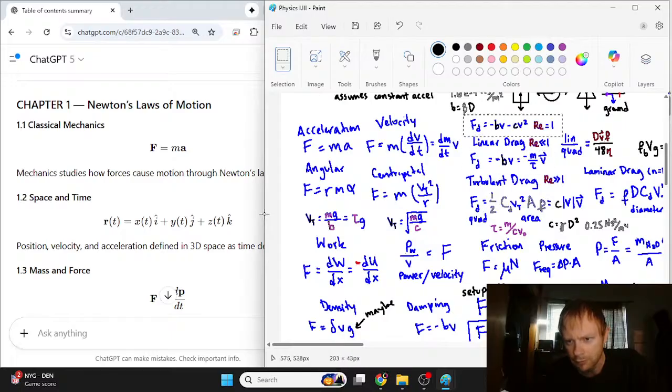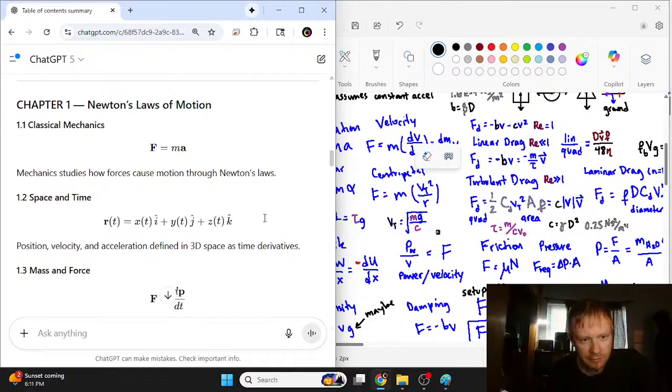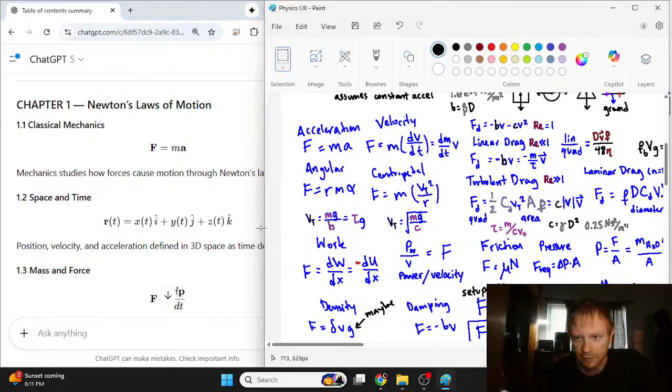So this one's linear and this one's turbulent. And when you sum them together, you get this idea, which is negative bv minus cv squared, which is cool. The next section we need to think about is space and time.